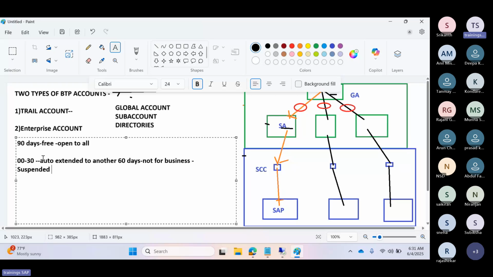A suspended account will be deleted, or you won't be able to use the applications. It will be suspended, and after some time it will be deleted. Then any applications running in this trial account, you won't be able to use those services. After 90 days, your trial account is automatically deleted.